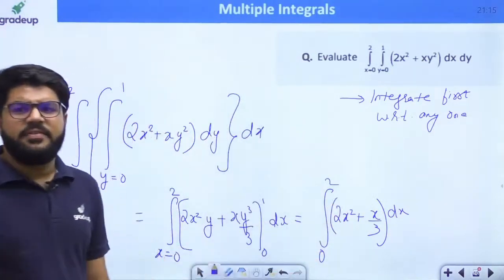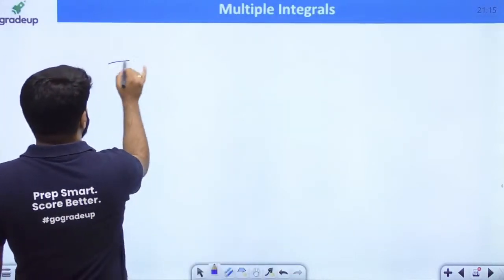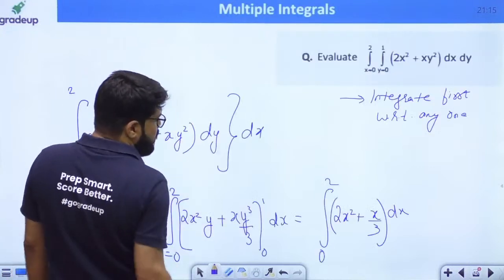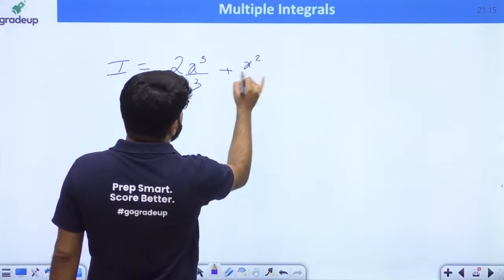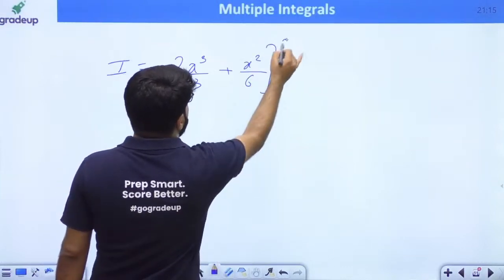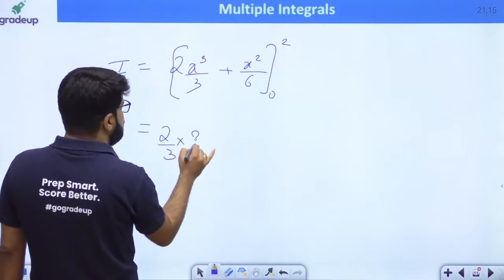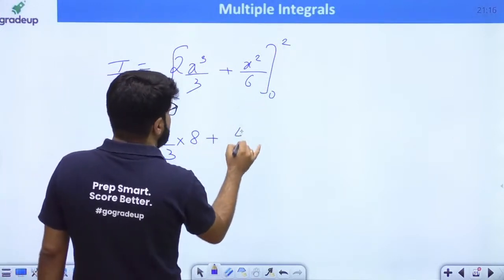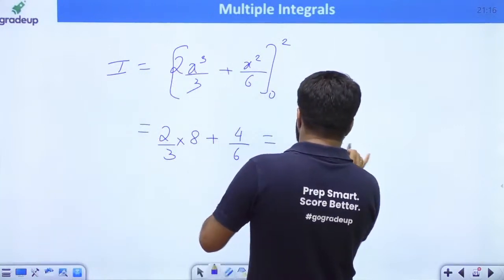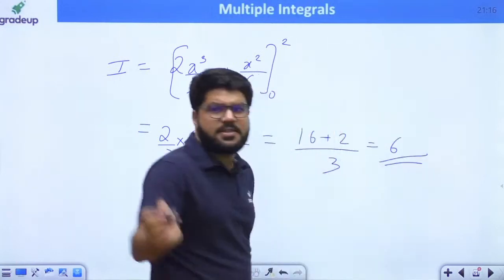Now it's a simple integral with respect to x, come on everybody, solve and integrate with respect to x. So the integral will become 2, x square integral is x cube by 3, plus x integral is x square by 2, and 2 3s are 6, lower limit 0, upper limit is 2. So this is 2 by 3 into 2 cube, that is 8, plus 2 square, that is 4 by 6. That is 2 8s, 16 by 3 plus 2 by 3, that is 18 by 3, final answer 6.